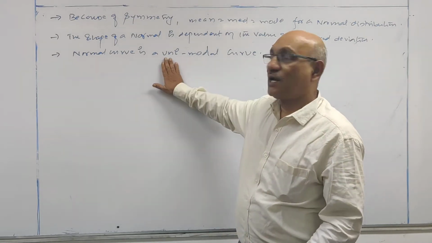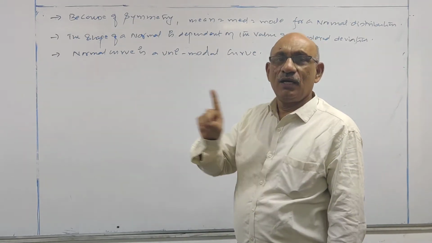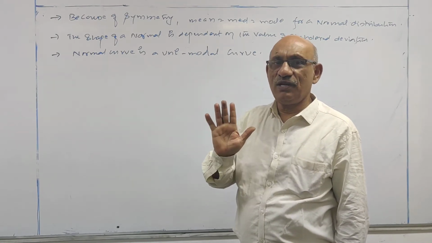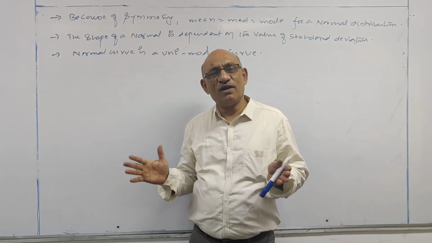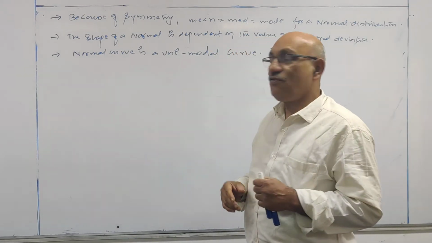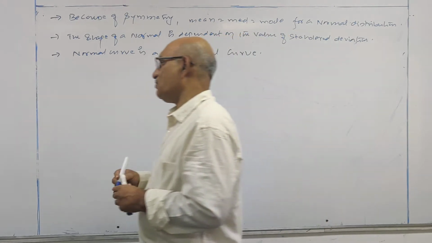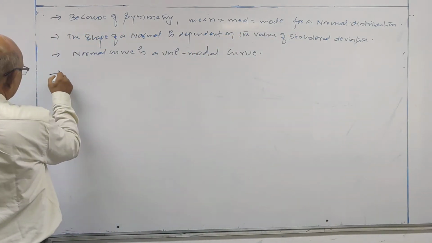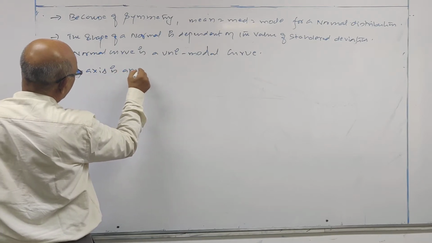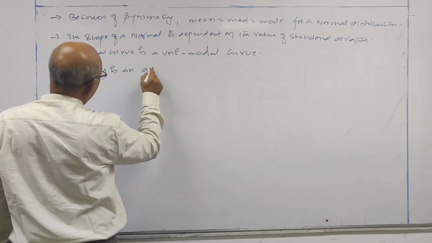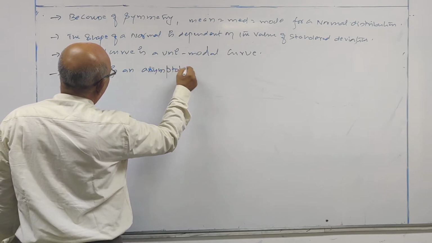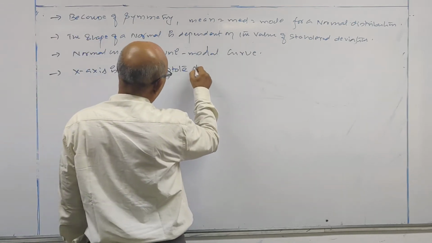As far as normal distribution is concerned, it is a unimodal distribution. It means there is only one value at which probability is maximum. Next, x-axis is an asymptote to the normal curve.